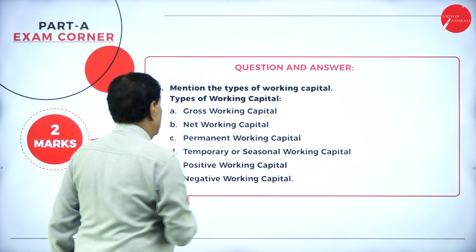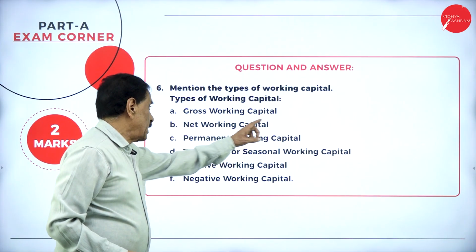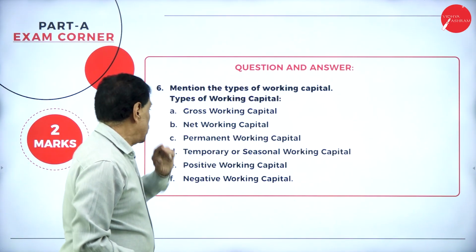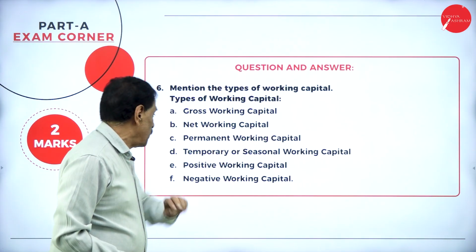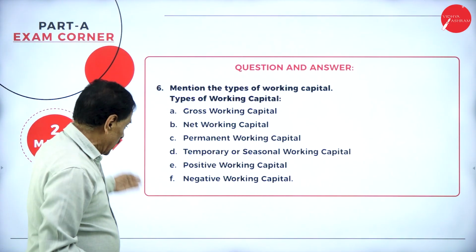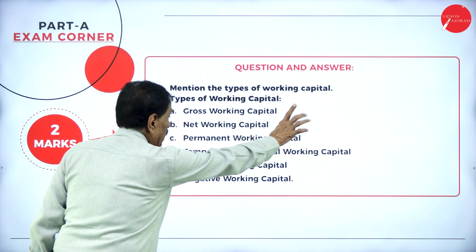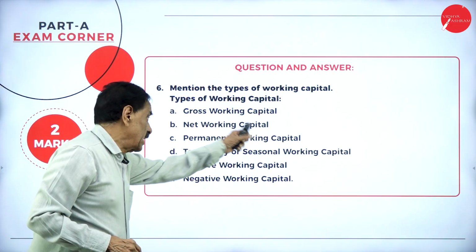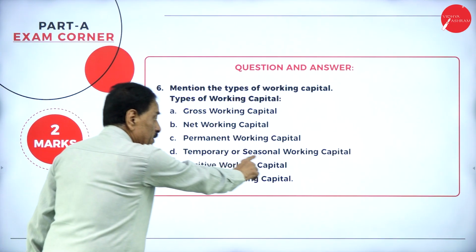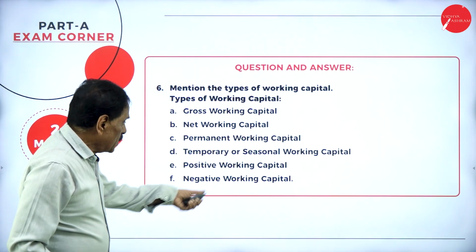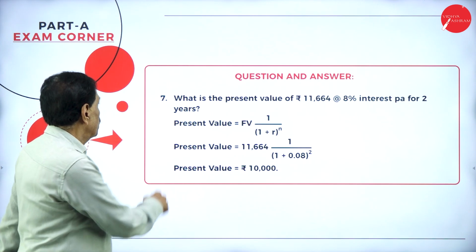Mention the types of working capital. The types of working capital are gross working capital, net working capital, permanent working capital, temporary or seasonal working capital, positive working capital, negative working capital. So which are they? Gross working capital, net working capital, permanent working capital, temporary or seasonal working capital, positive working capital, negative working capital.